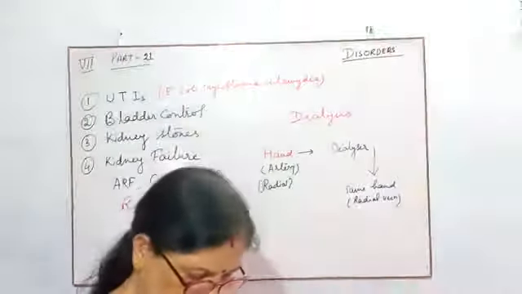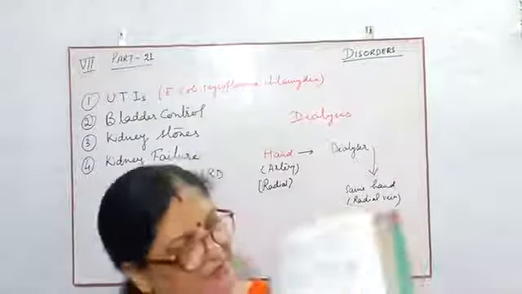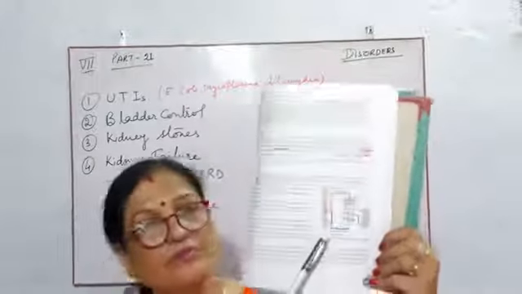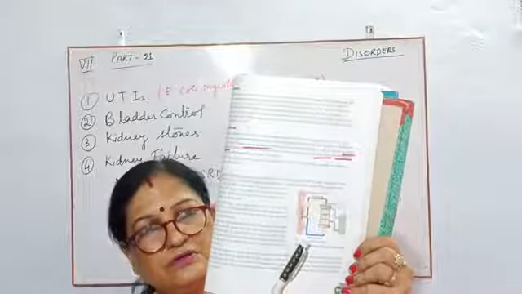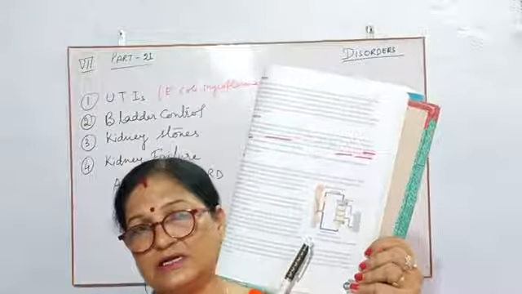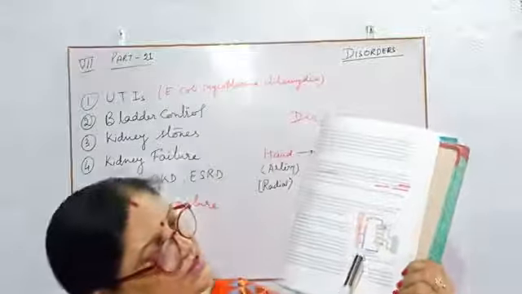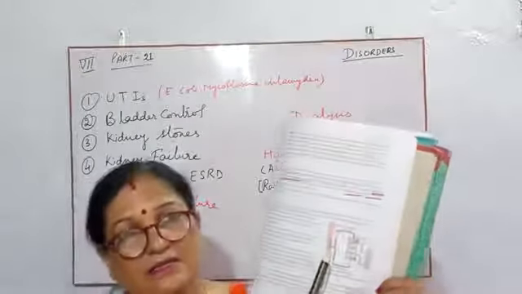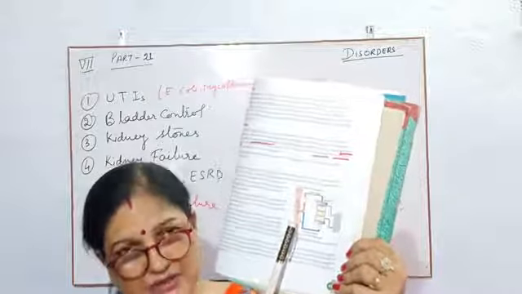Then this process, in your book, page number 89, and this figure is given to you. It is the figure for dialysis. In this figure, see, from the hand, the red colored vessel is the artery.